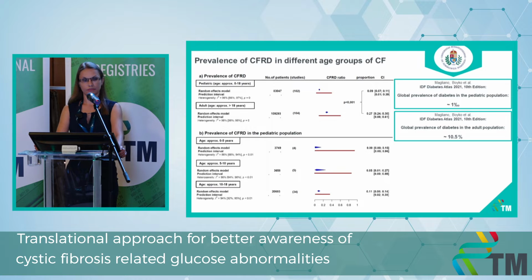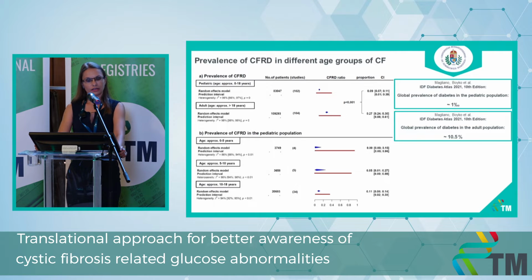adulthood, reaching 27%. Comparing these proportions, we can see that the prevalence of diabetes is 90 times higher in the cystic fibrosis population compared to the general age-matched population, and 2 times higher in the adult population. With further subgroup analysis, we can see that the prevalence increases with age: 0% in the 0 to 5, 5% in the 5 to 10 years of age, and 11% in the 10 to 18 years of age